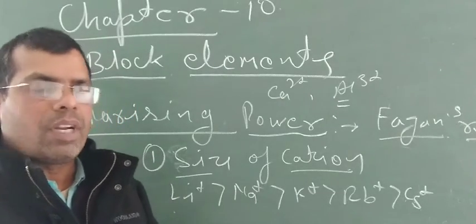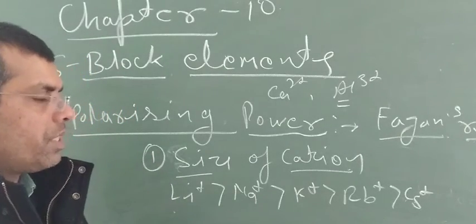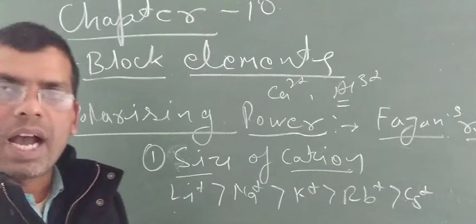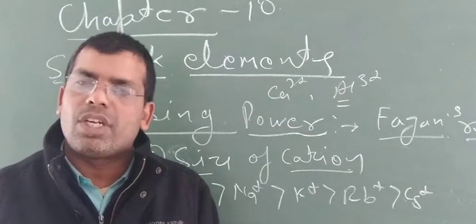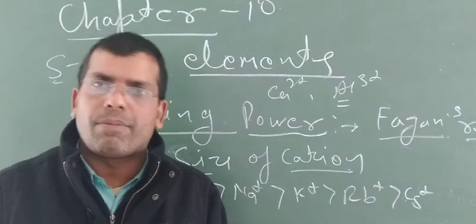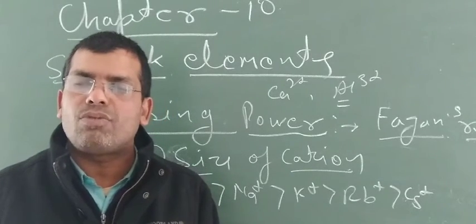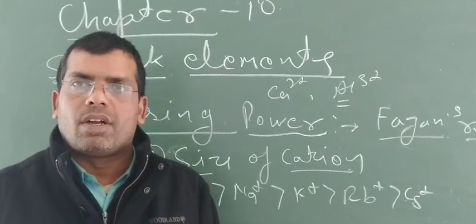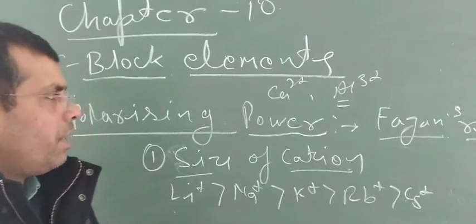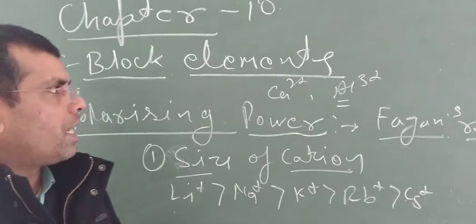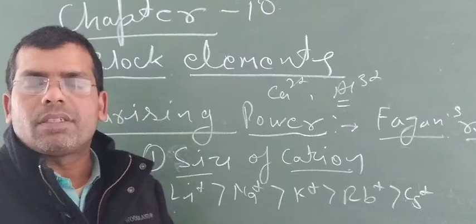So these are important factors which affect polarization, in which ionic character changes into covalent character. So this one is a very important thing regarding alkali metals.